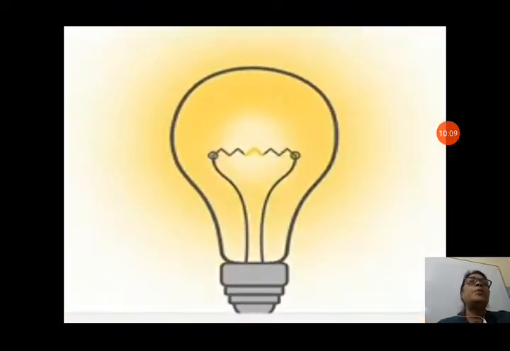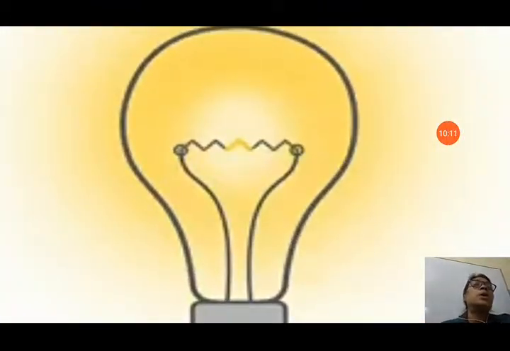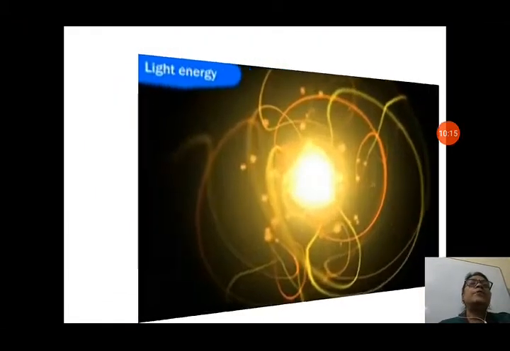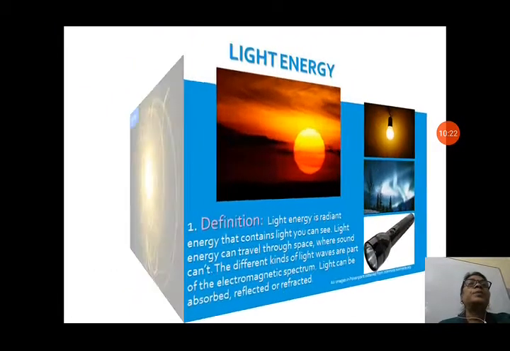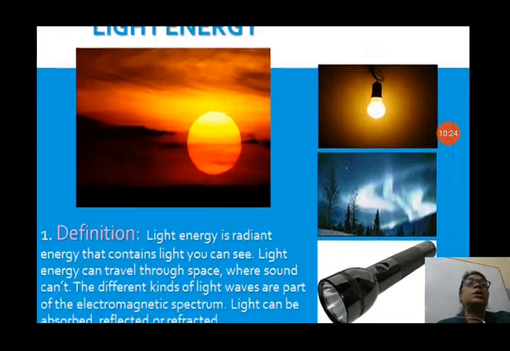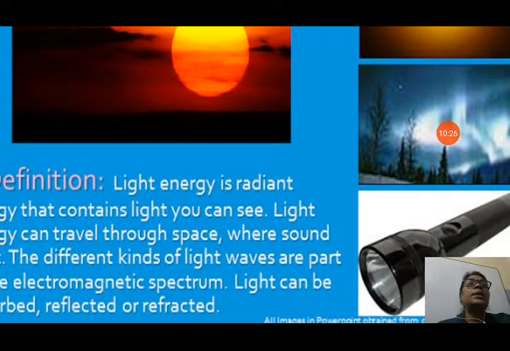You can see a bulb. Without the bulb, we cannot think about our life nowadays. After that, you can see many different light energy, you can see this light energy also. And you can see the sun, the light bulb, the torches and all these are light energy.